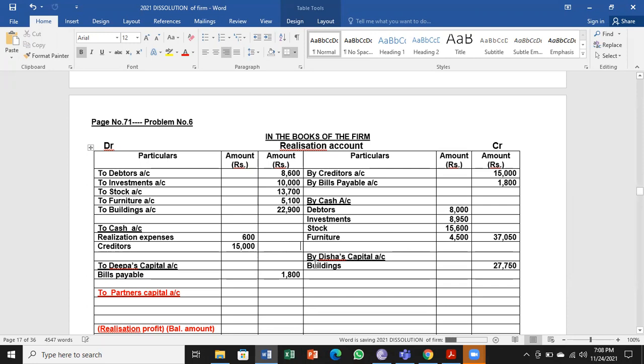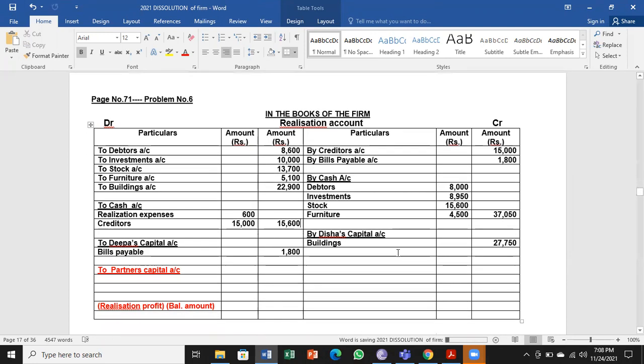And liabilities paid 15,600. So I have total from the inner column, total to outer column. Next, here also from inner column to outer column I have taken here. Let me go for balancing now.